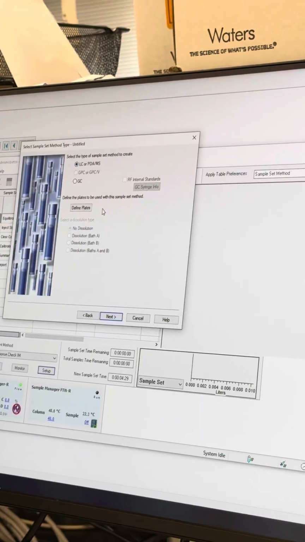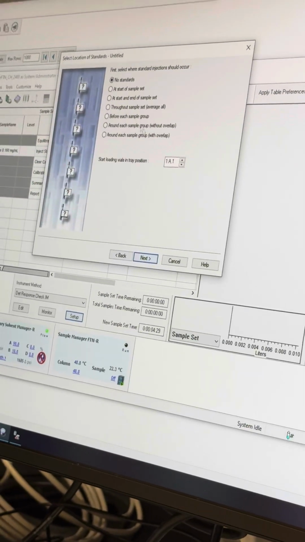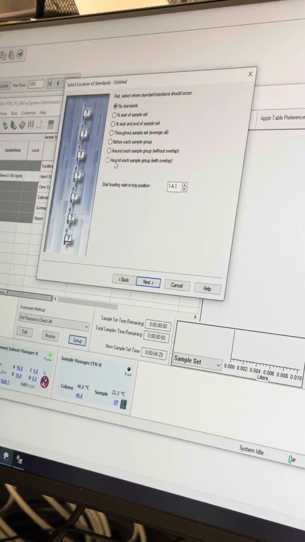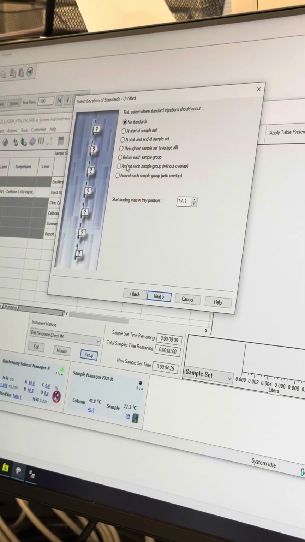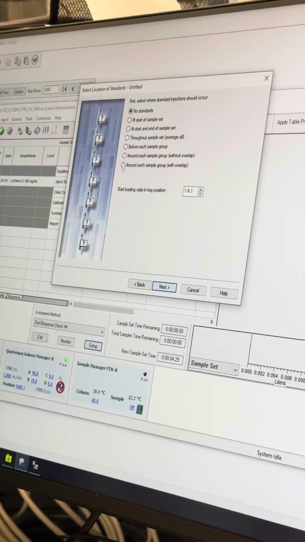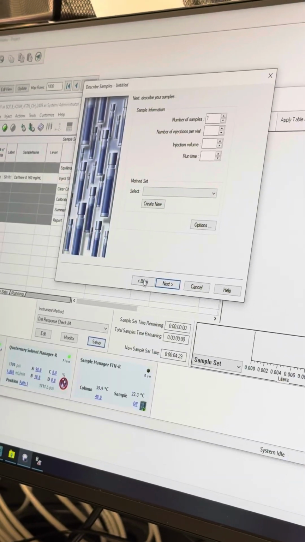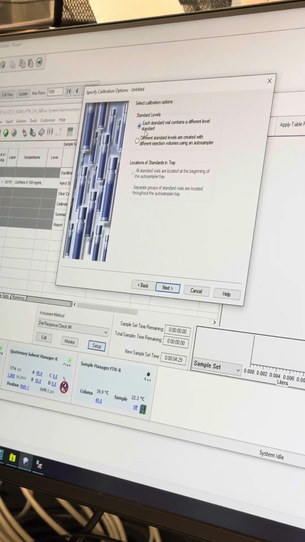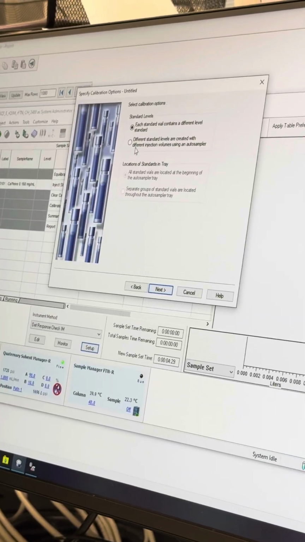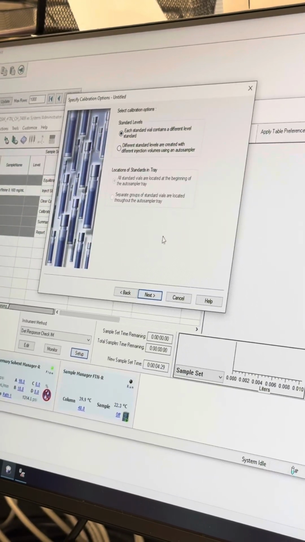We're using an LC. You can define your plates that you would like to use. You can set where you want your standards. Do you want them at the start? Do you want them at the end? Do you want them throughout? Do you want them before each sample group, around? Various things here. So we'll say no. We will say at the start of set, actually. We'll start those. So your standard levels, different standard levels are created, or have a different level of standard.